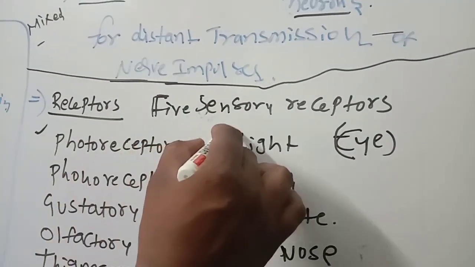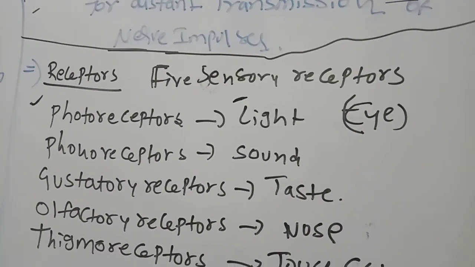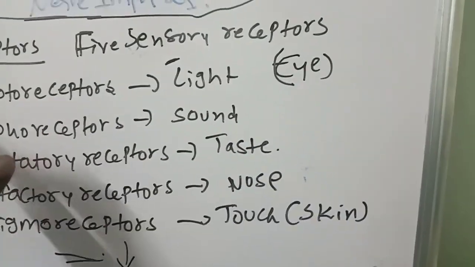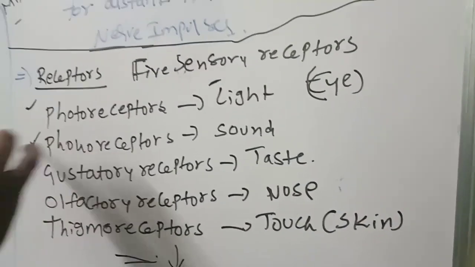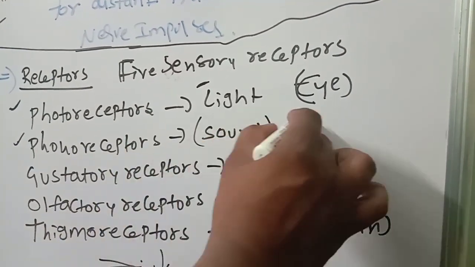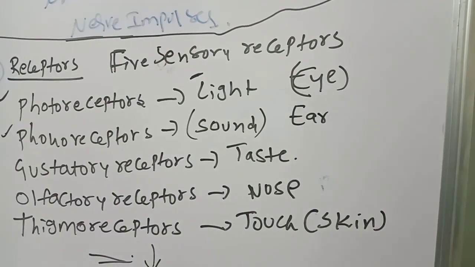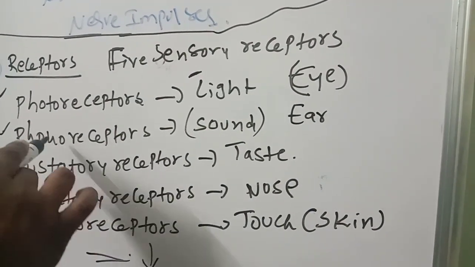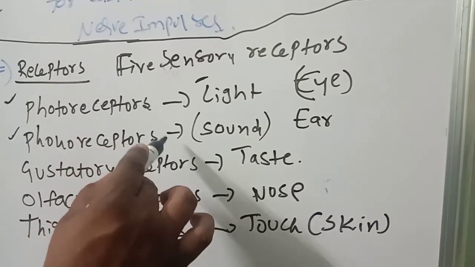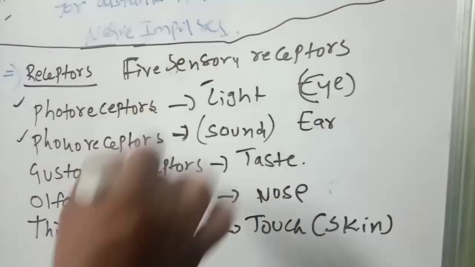So those receptors will take the light and send it to the brain through the optic nerve. So that is different, nerves only. Next, you want to listen to the sound. So sound is received in the ear. In the ear, you will have one kind of receptors called phonoreceptors. These phonoreceptors receive the sound and send it on.